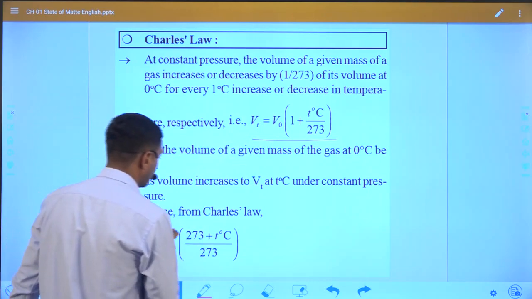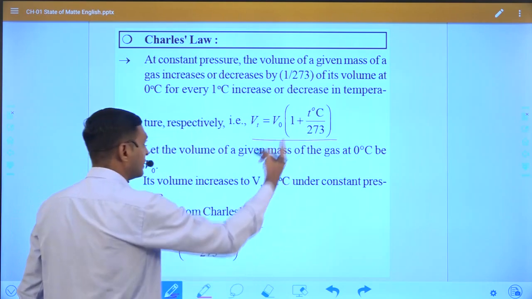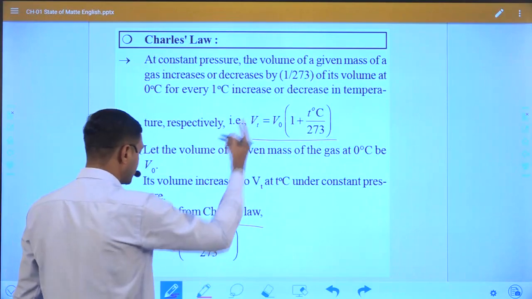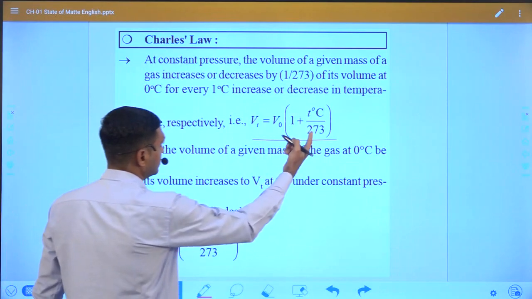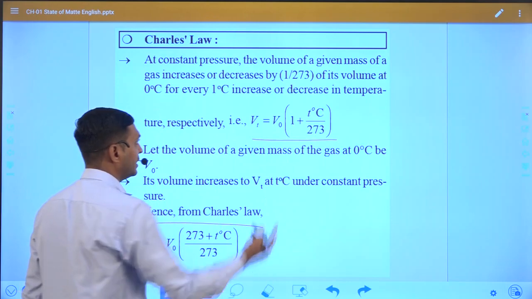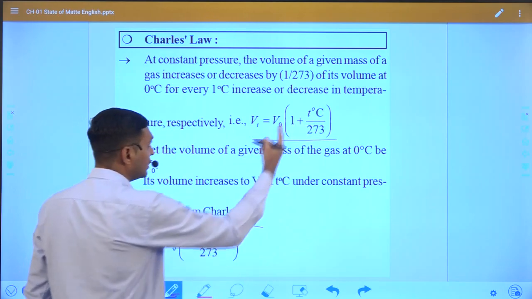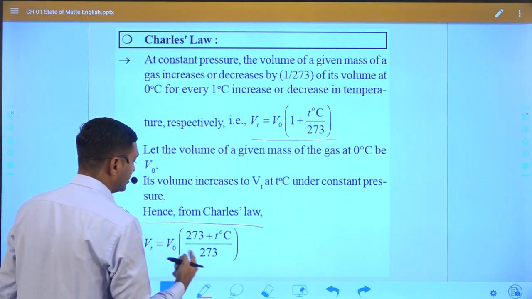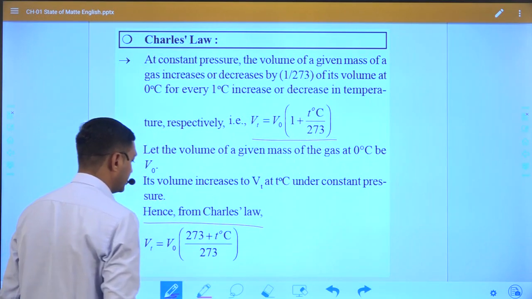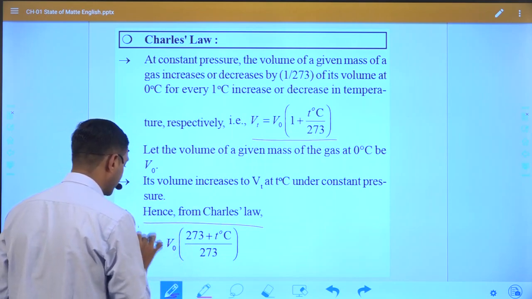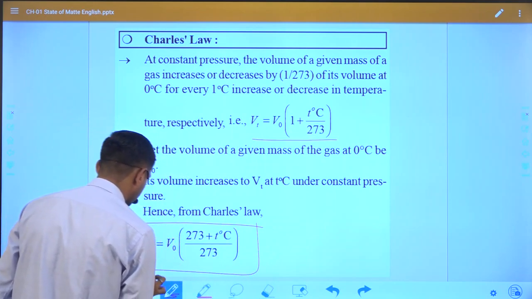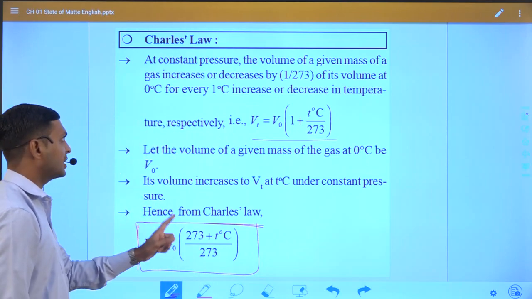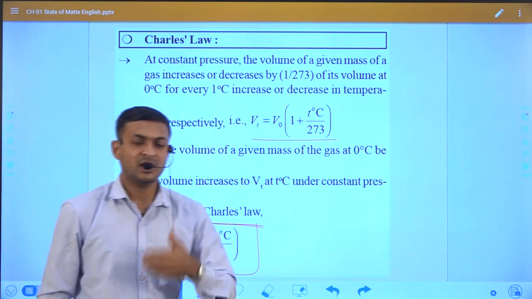And if we rearrange this equation, 273 is multiplied here, and it is the addition of temperature, and upon 273, so this equation will become like this, right? So this is the Charles law. What Charles observed